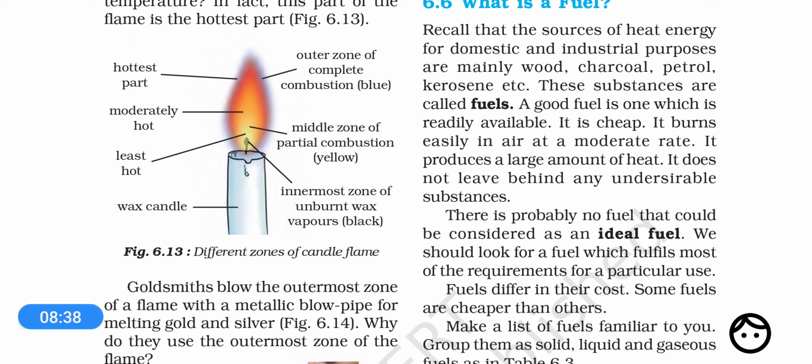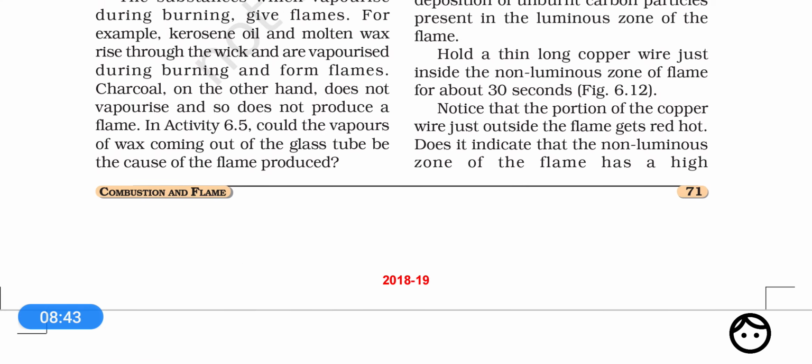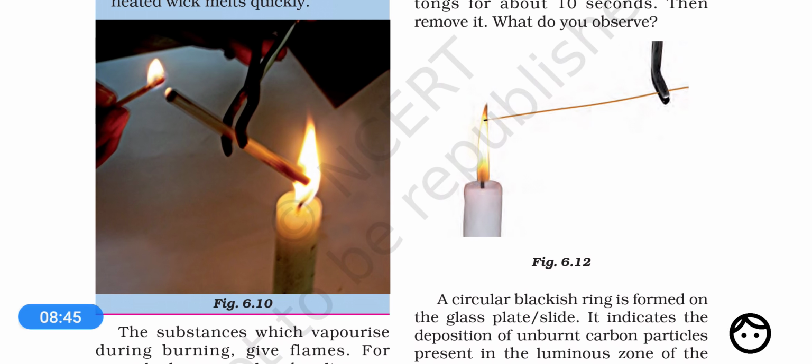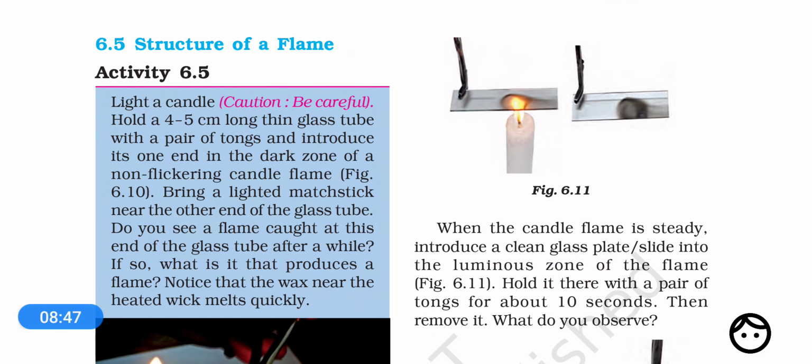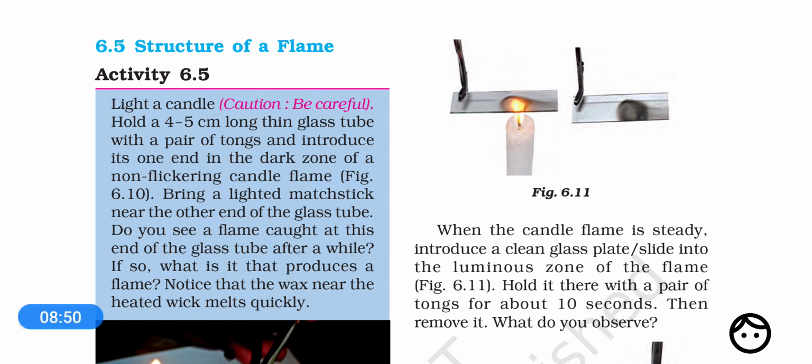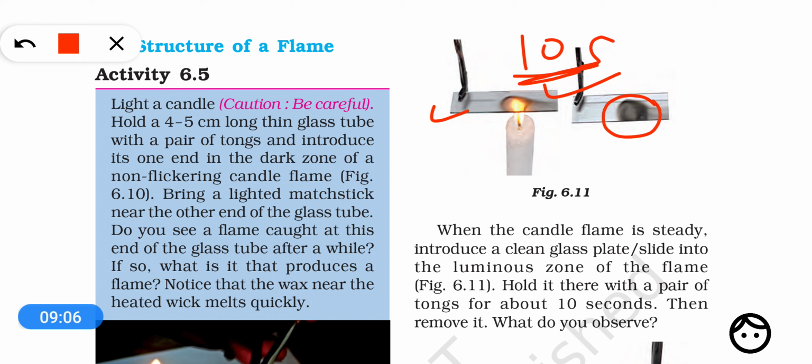Now that you have learned about the features of the different zones of a candle flame, let us look at some practical applications of this fact. If you bring a glass plate or a microscope slide into the middle zone of the candle flame and hold it for around 10 seconds, you will see that a rounded black spot has been formed.